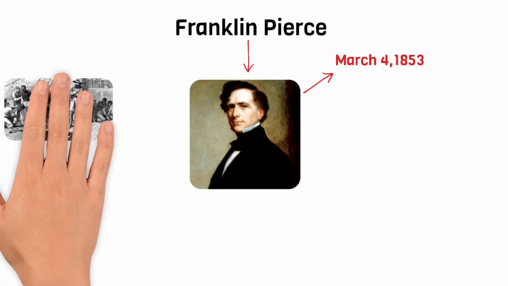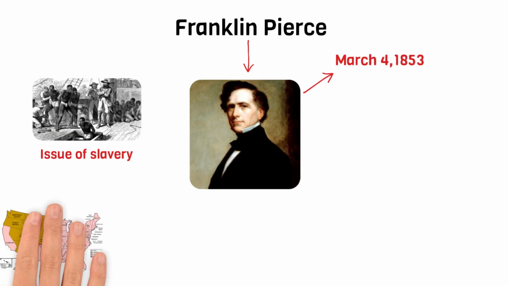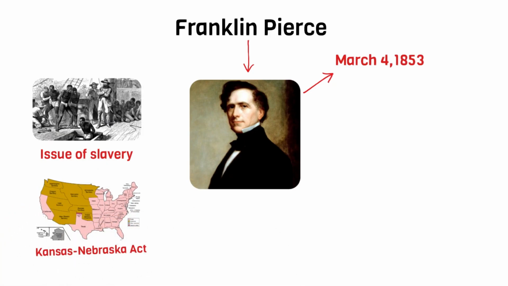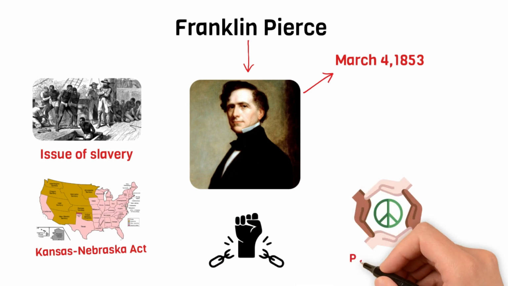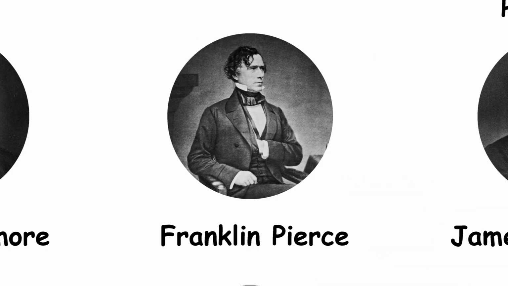Franklin Pierce. He was the 14th President of the United States, becoming president on March 4, 1853. Pierce's presidency was marked by growing tensions over the issue of slavery, particularly in the territories acquired from Mexico. His support for the Kansas-Nebraska Act, which allowed settlers in those territories to decide whether to allow slavery, further divided the nation. Despite his efforts to maintain peace and unity, Pierce's presidency deepened divisions within the country and contributed to the lead-up to the Civil War.